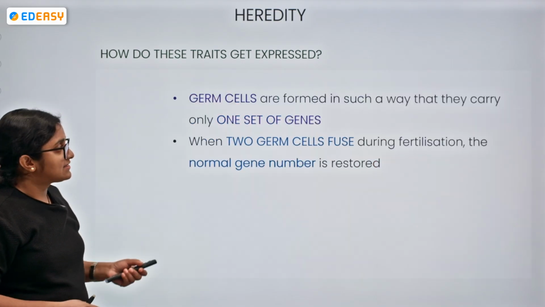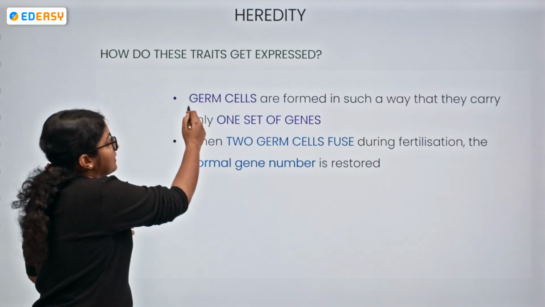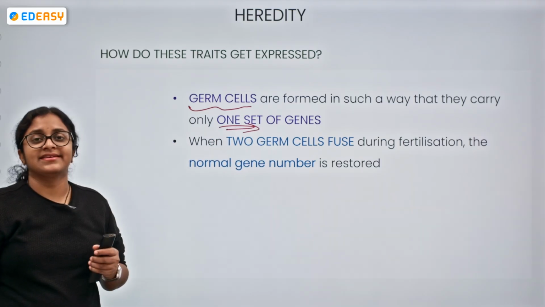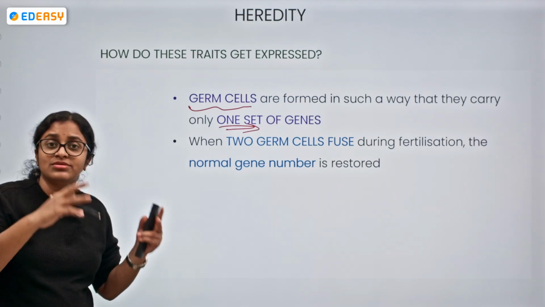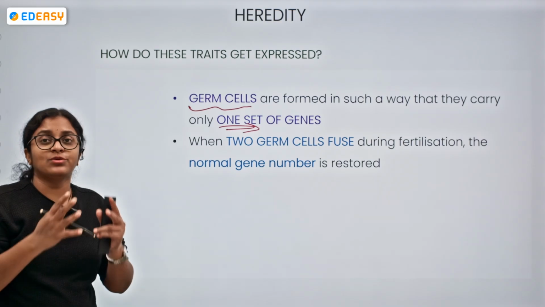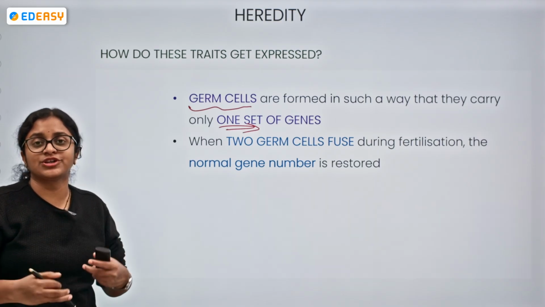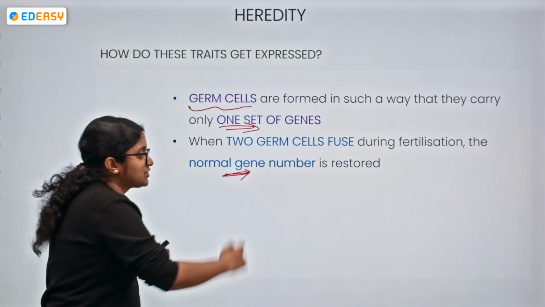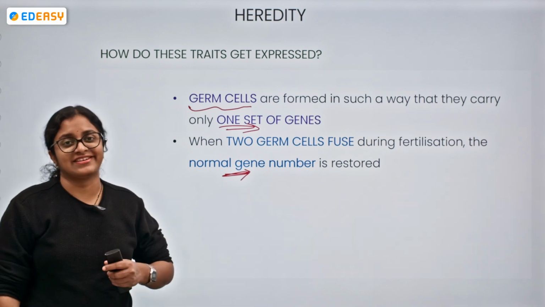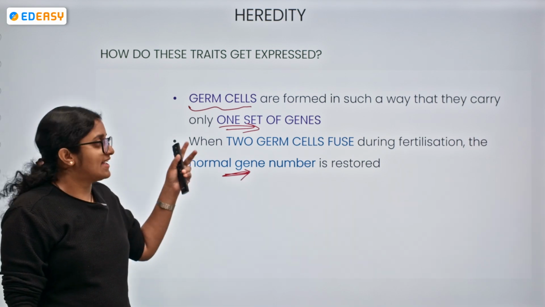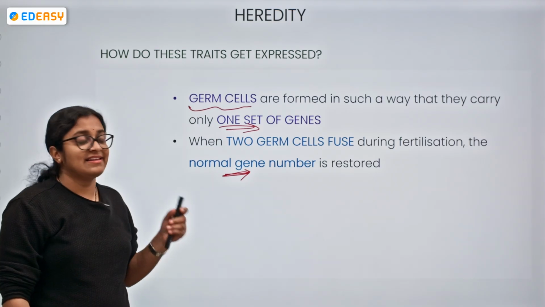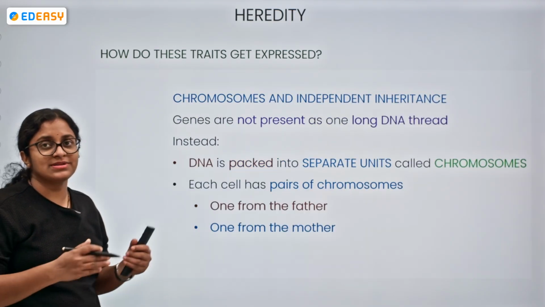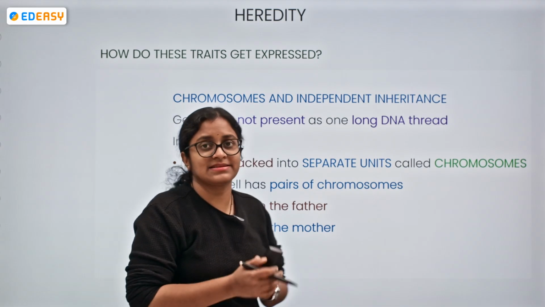So that's the reason germ cells are formed in such a way that only one set of genes is carried, and when two germ cells fuse together during fertilization, we can have the restoration of the normal gene number. This is how the traits are getting expressed. Now, let's move into the concept of chromosomes and independent inheritance.